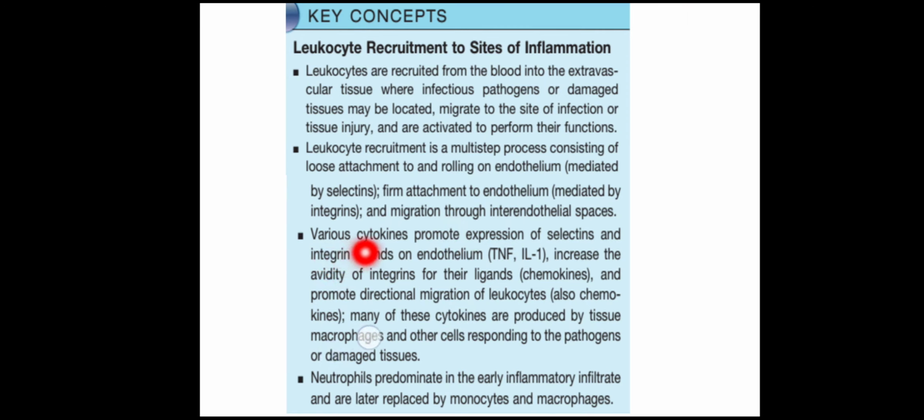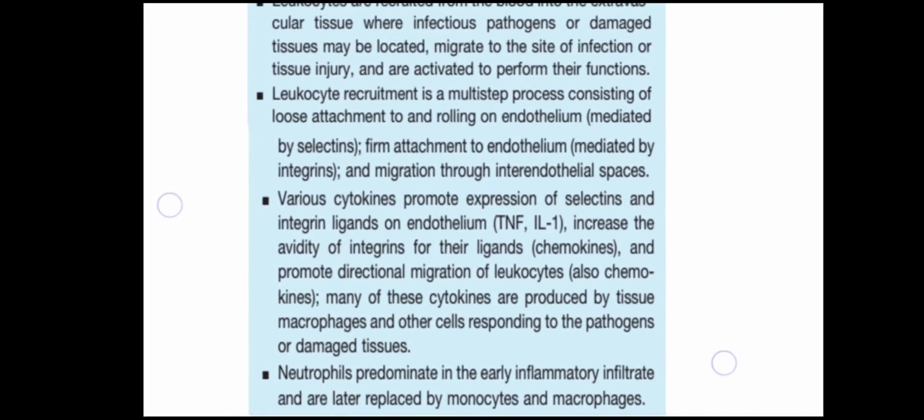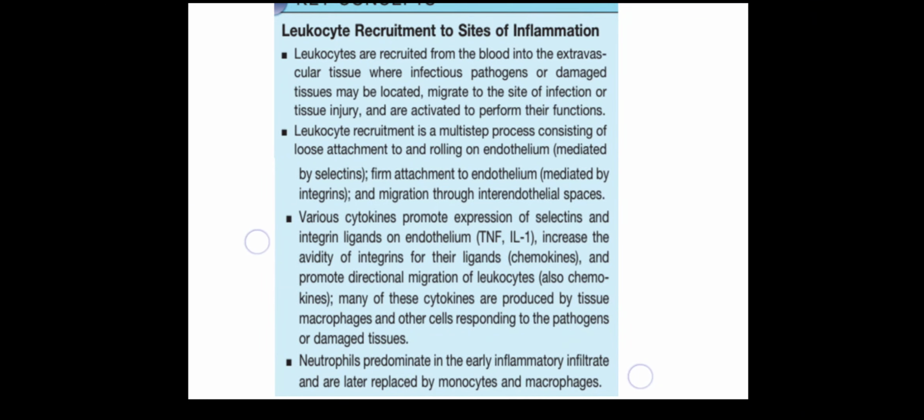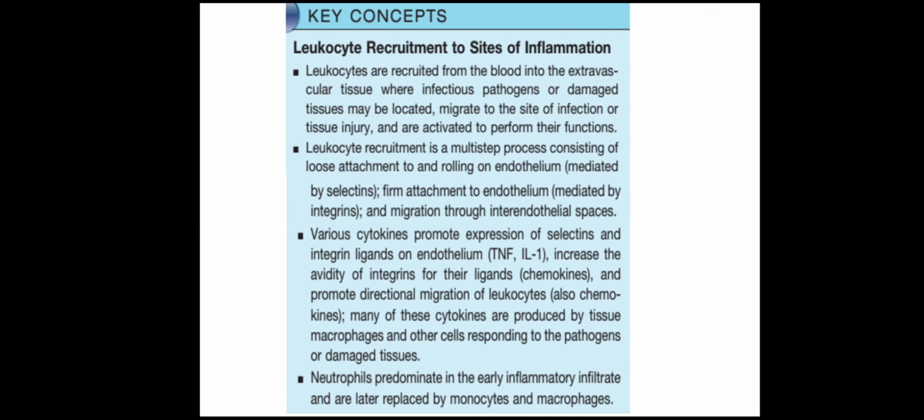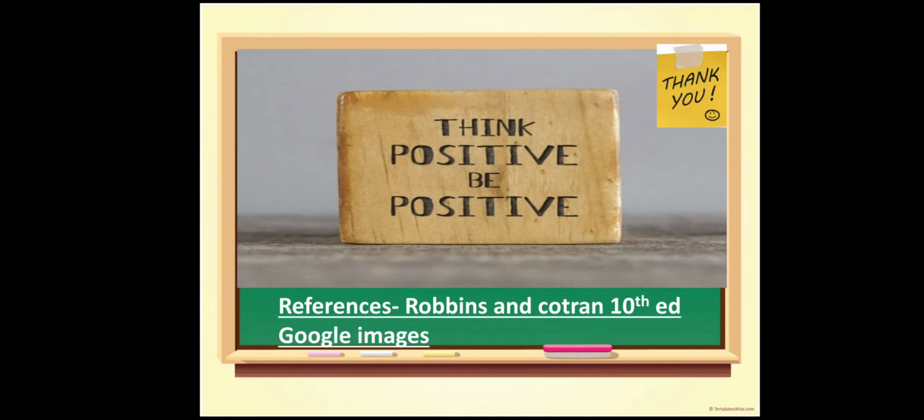Various cytokines are involved in this, like TNF and interleukin 1, and these cytokines perform many functions: they increase the avidity of integrins for their ligands, and they promote the migration of leukocytes towards the microbe in the process called chemotaxis. So the chemical mediators play a very important role in these cellular events, and in early inflammation, neutrophils predominate, but later on they are replaced by monocytes and macrophages. So this is all about the cellular events of inflammation.